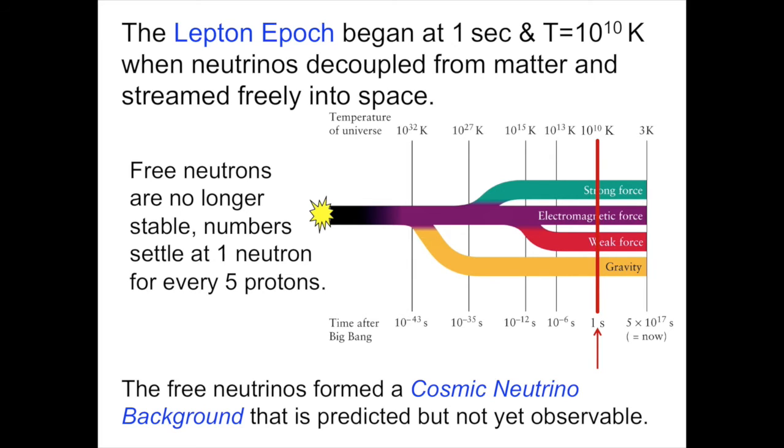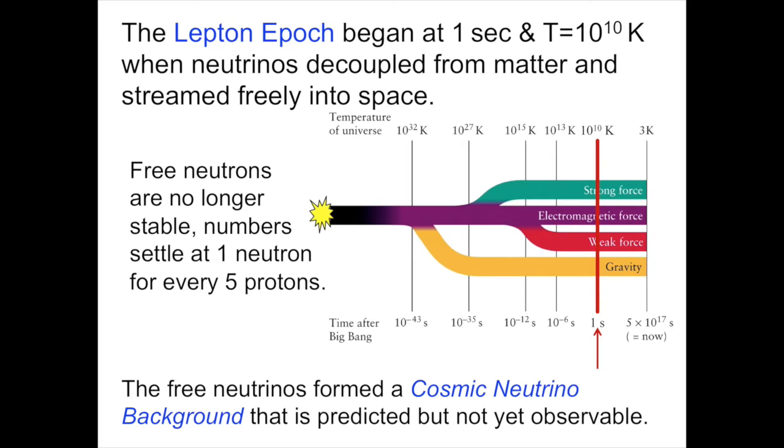Neutrinos are very elusive and very difficult to detect, and our technologies are not yet advanced enough to be able to see this cosmic neutrino background. We have an idea of what its properties are, and perhaps in some future day, if we develop a cosmic neutrino detector big enough and sensitive enough, we may be able to see it much in the way we saw the cosmic background radiation. That would be a great breakthrough, because that would give us a direct look at what the universe was like when it was only 1 second old.